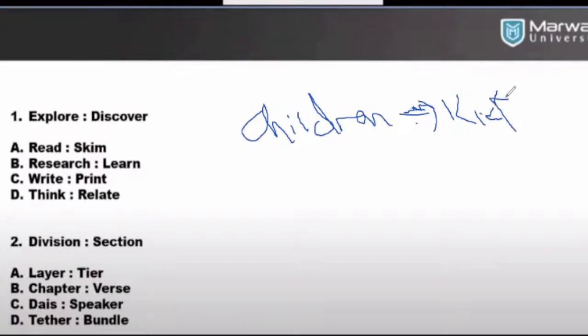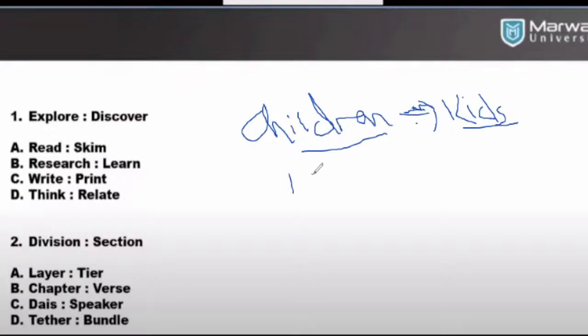Sorry, my pen is writing very badly. See, here we have two things, a children and a kid. Children means the kid, right? And the kid means the children. It is in the same category. So this is an example they give us.